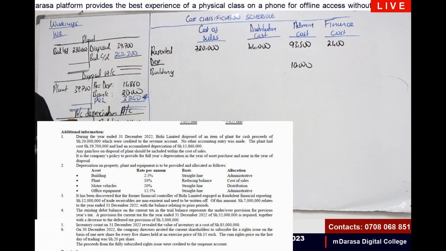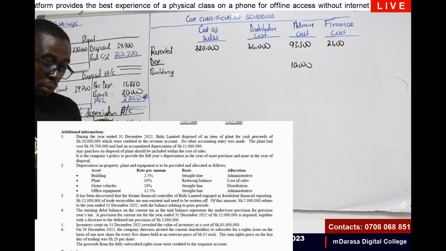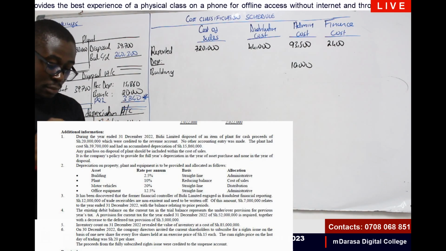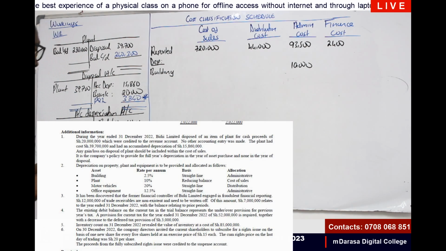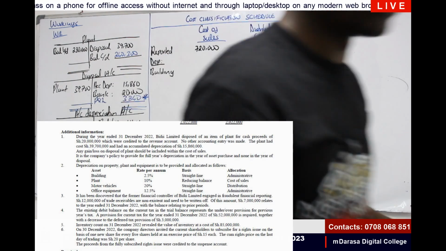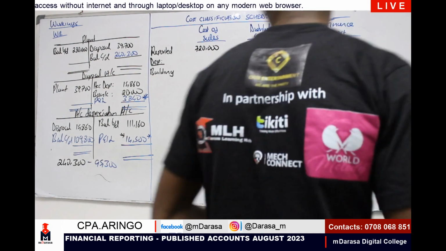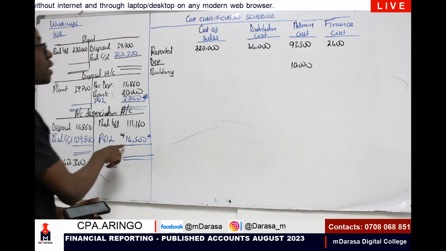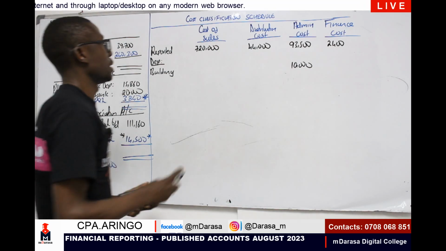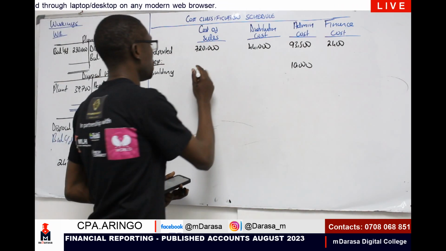The next item is plant, which you are told to take under cost of sales. For plant, we have realized that depreciation for plant during that period is 14.5. Remember the one that we had computed? We had already computed that, this value here, 14,500. So I'm going to take it here, 14,500.